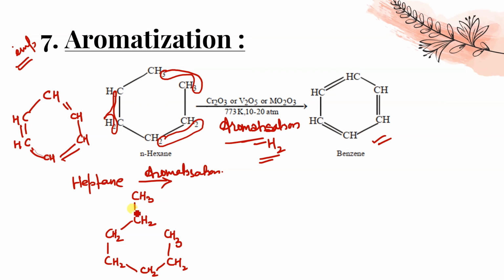So although it is not terminal, we take only 6 carbon. If we include this carbon, then this ring is going to be of 7 members, isn't it? So we don't have to make a 7-member ring, we have to make a 6-member ring. So that's why this has to be outside the ring. So here 2 hydrogen, 1 hydrogen remains, and here both hydrogen will come out. Okay. Next, 1 hydrogen of this, 1 hydrogen of this will come out. Next, 1 hydrogen of this, 1 hydrogen will come out of this.